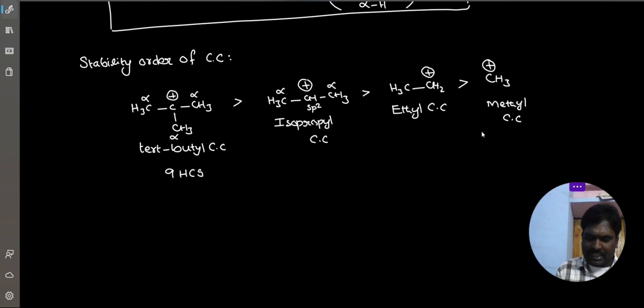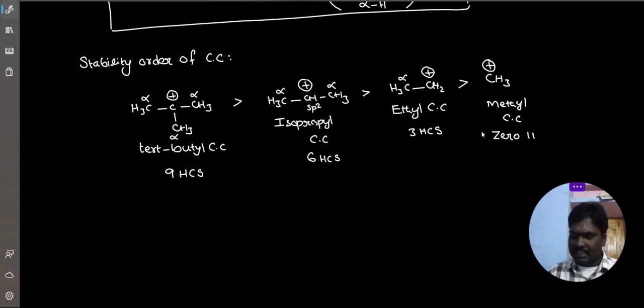The sp2 adjacent carbon is sp3. They are called alpha carbons, alpha hydrogens. Clear? So now 6 hyperconjugated structures. Now only 1 alpha carbon, 3 alpha hydrogens, 3 hyperconjugated structures. Here no alpha carbon, no sp3 carbon. That's why 0 hyperconjugated structures.